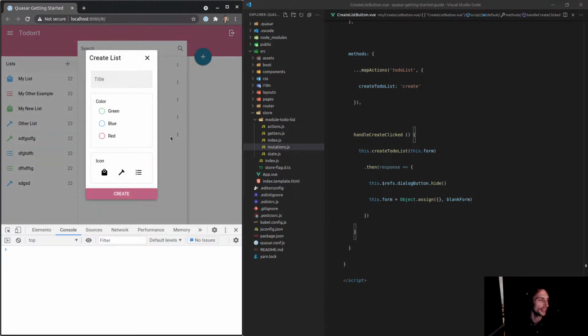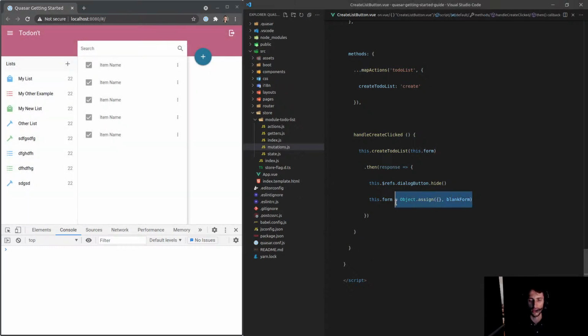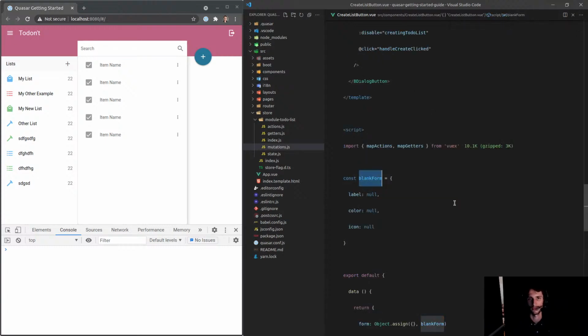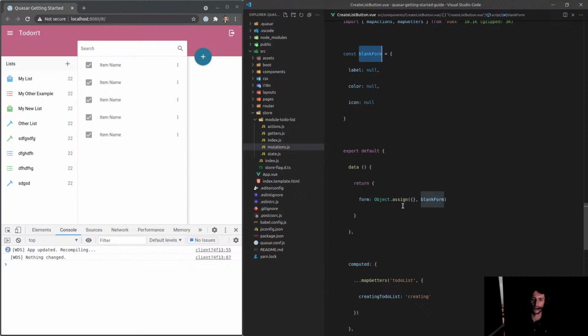Okay, so that's working now. I think this is a fine way to do it. Basically, we're just replicating this blank form for the create list button. If anyone can think of a better, cleaner way to do that, then let me know. But I think that's pretty clean. This is a pretty standard way of copying an object.